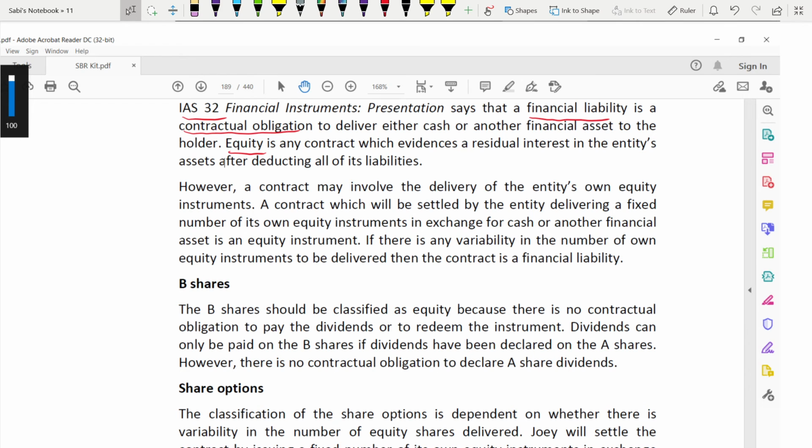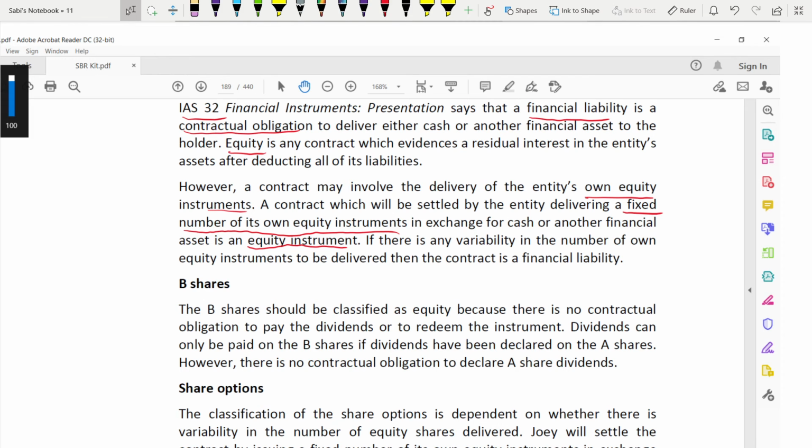However, a contract may involve the delivery of the entity's own equity instruments. A contract which will be settled by the entity delivering a fixed number of its own equity instruments in exchange for cash or another financial asset is an equity instrument. Here they are talking about own equity instruments. The word fixed is very important.